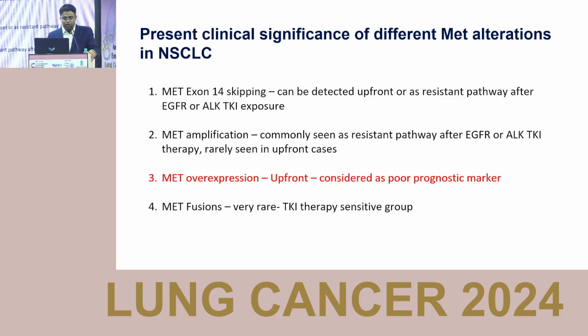The next is MET overexpression. These are generally seen upfront and can also be seen as a resistance pathway after exposure to different TKIs. Until a few years back there was no effective therapy for MET overexpression, and it was just considered a poor prognostic marker. Last are the MET fusions, which are very rare. 0.2 to 0.3% of cases can be seen in non-small cell lung cancer, but these are a TKI-sensitive group. If these are positive, they can definitely go ahead with a TKI as upfront therapy.